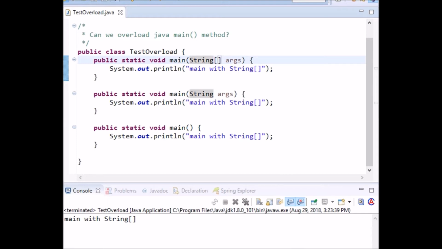That's why the JVM calls this method. Let's see another main method. Here I haven't mentioned the array, so that's why the JVM calls this main method only.